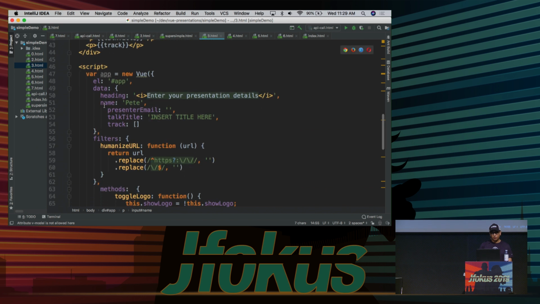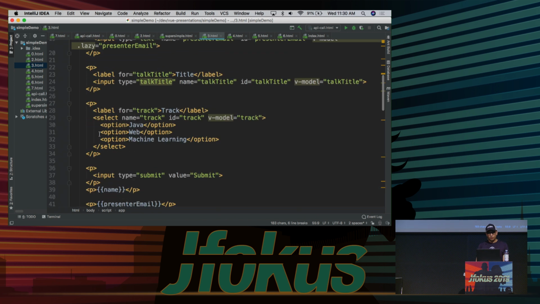Okay, so you can see I just have it as just data in here. There's name, presenter email, talk title, track, et cetera, et cetera. Okay, so I could have put this inside of a sub-object if I wanted to group everything together, but in this case I just threw it directly as part of the data block inside of this little Vue application.